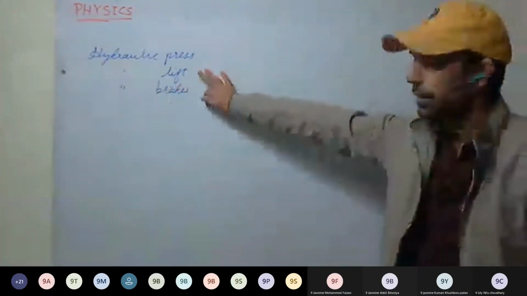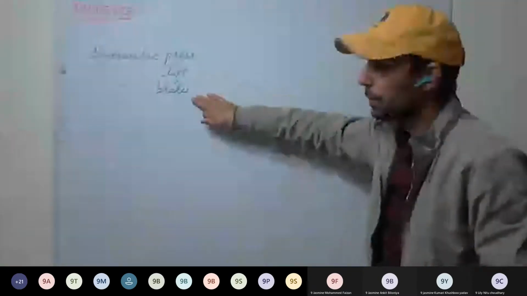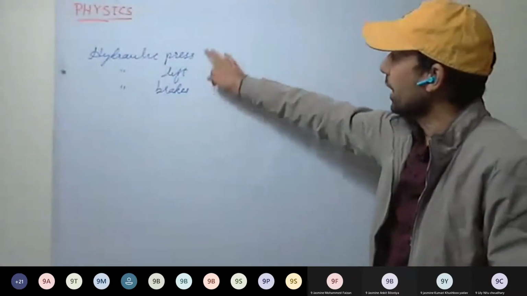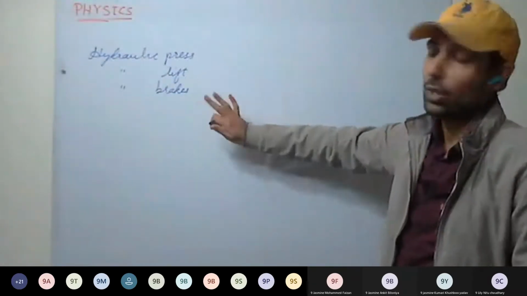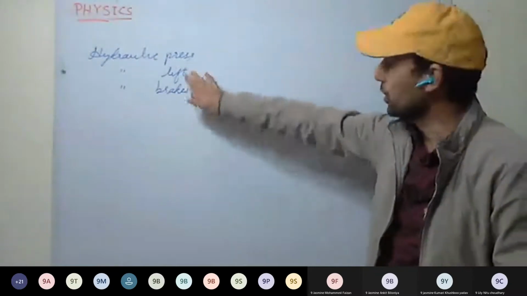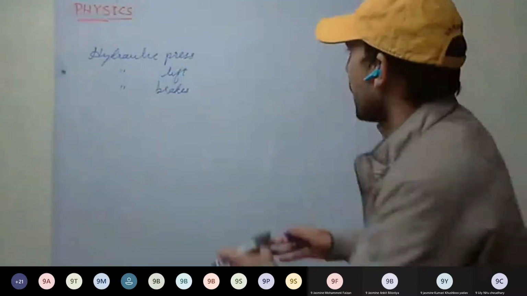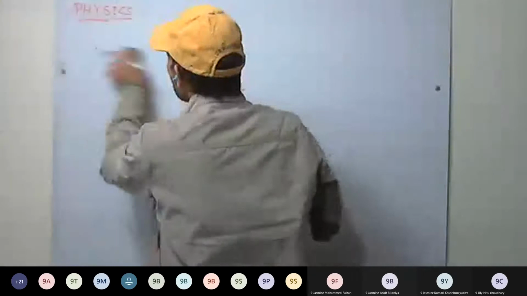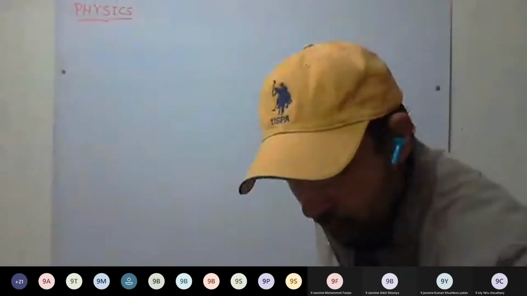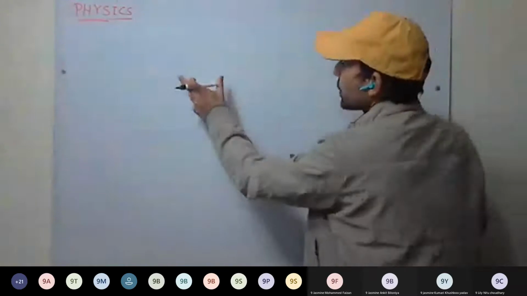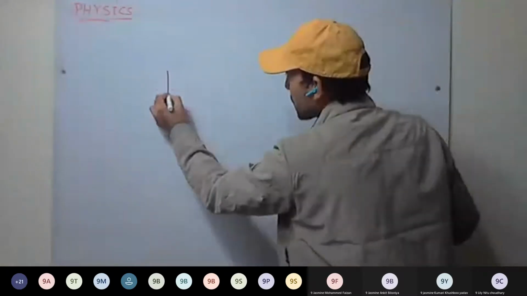So I'll start with the press. In all the three, the principle is the same, and the working is also the same, because these all three are based on Pascal's law. So we will be having two cylinders in all the three. Hydraulic press I'm discussing first, how it works. First of all, we are having two cylinders. One is having bigger cross section.